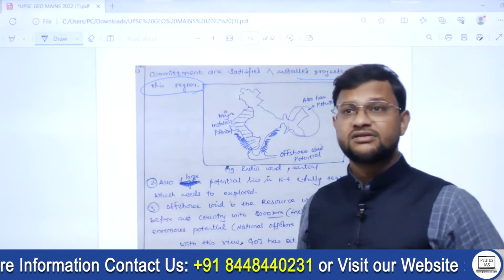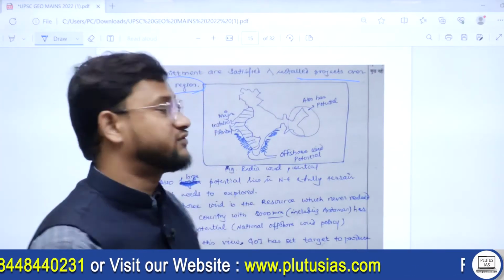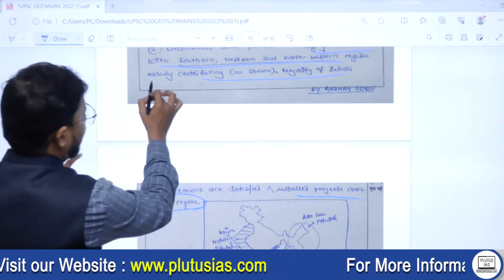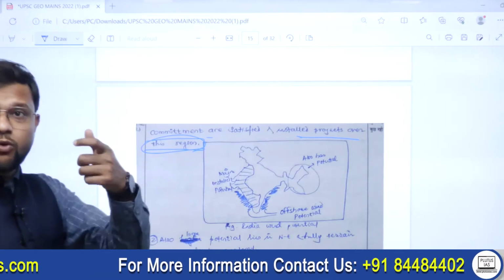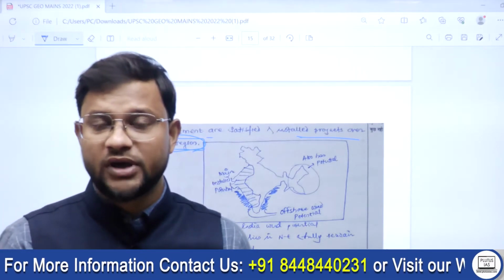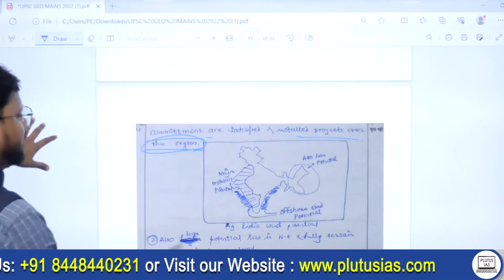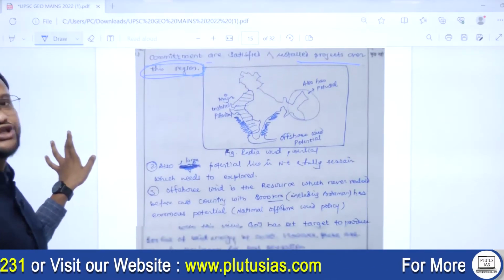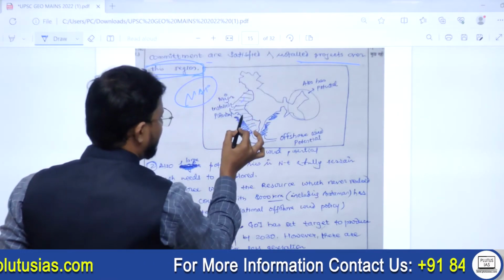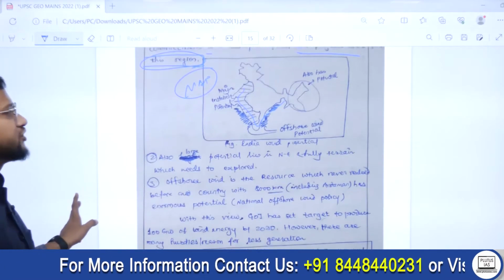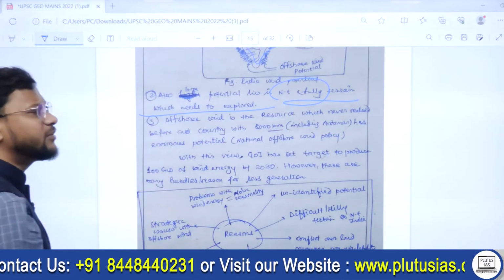See, significance is also told because the next part of our question is limited spatial spread. In this particular part I had already mentioned that it has a limited spatial spread. This is the kind of connect you need to ensure, because if your answer starts looking discrete and different, each part separate, then that is not a homogeneous answer. Then again, a map is there. I told you that for the map you need to write this way, show those potential regions as well. Then also in the northeast and hilly regions you will find potential, but it needs to be explored.